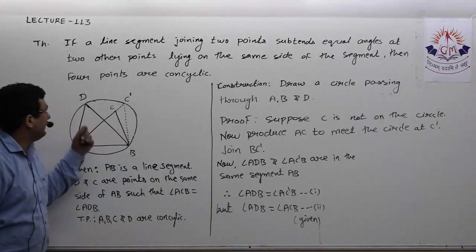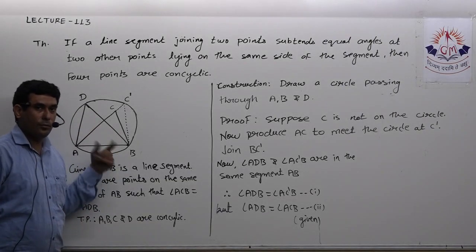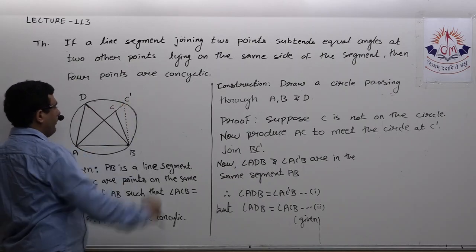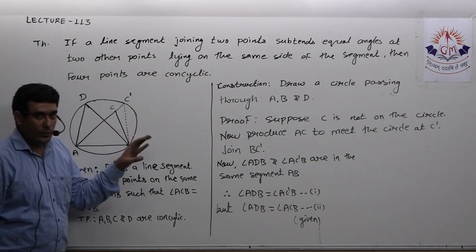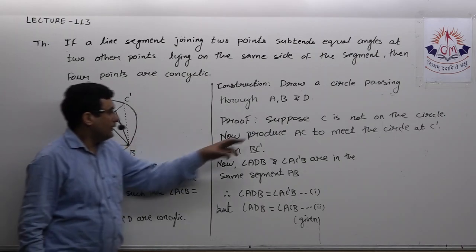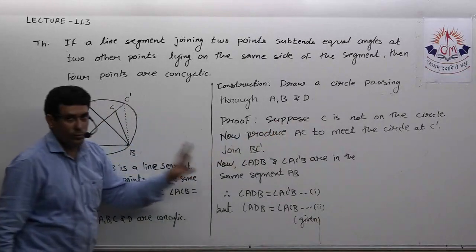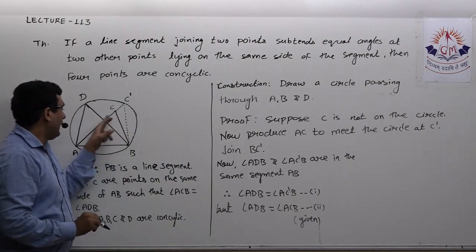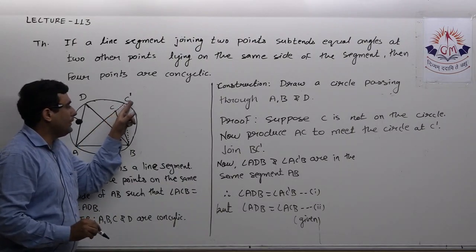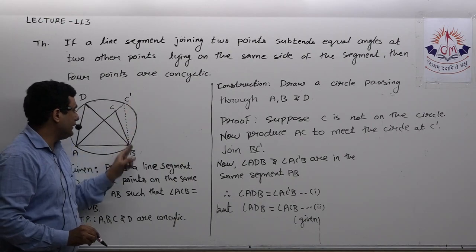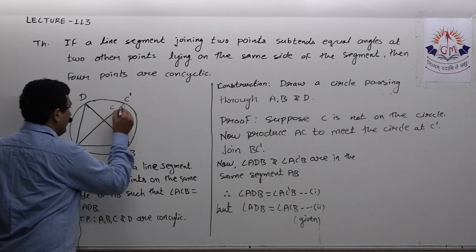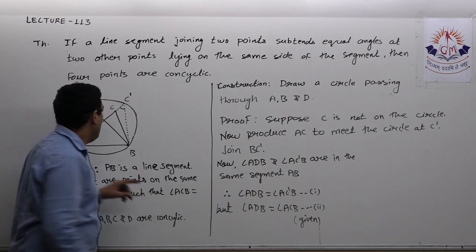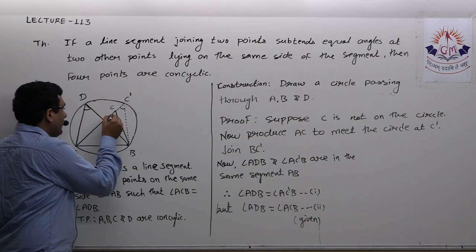See what I did. First of all, we can draw a circle which definitely passes through three non-collinear points. So I drew a circle and I'm assuming for a while that C is not on the circle. First of all, this is not going to happen, but contrary to that I assume that point C is not on the circle, and I have to prove it is on the circle. So I produced AC to meet the circle at C dash. Then I joined BC dash. Now this angle and this angle are in the same segment AB, so they must be equal. But it is given that angle ADB equals this.